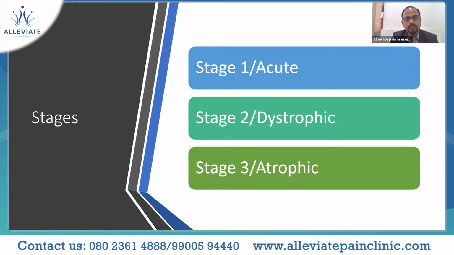And then finally it leads to the third stage, the atrophic stage. So the overall idea of intervening is not to go to stage 3, or for that matter even stage 2. Early diagnosis is very, very crucial in this patient, so that they do not land up in stage 3 where there is atrophy and deformity has set in, after which it is very difficult to revert back and provide a functional outcome for the patient.